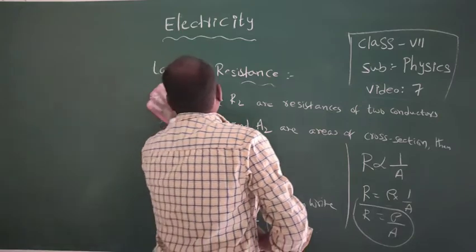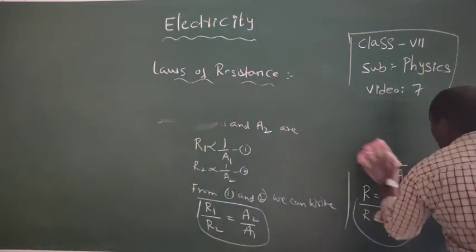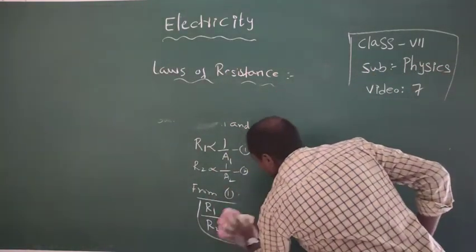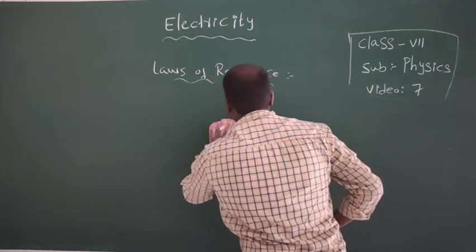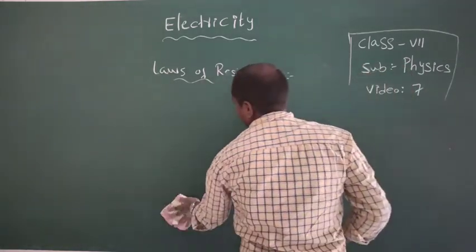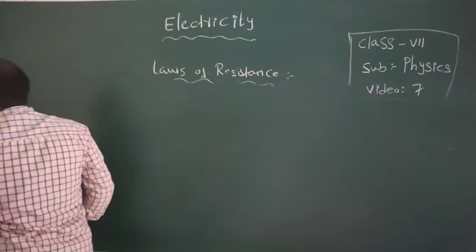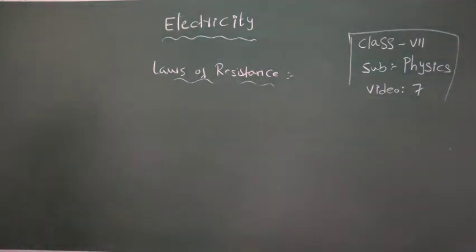Listen once again. First, resistance depends on the nature of the conductor. The second one is, the resistance of the conductor is directly proportional to the length, and the third one is inversely proportional to the area of cross section.